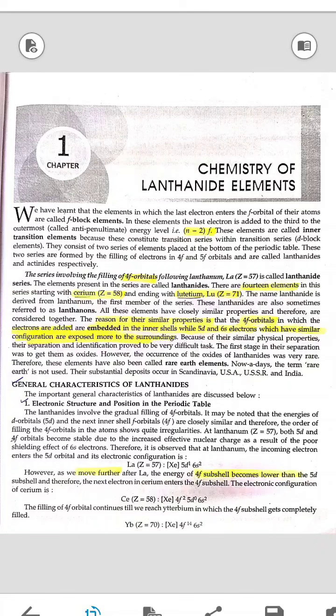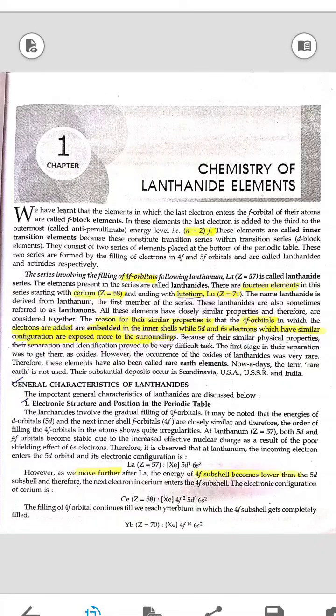The first stage in their separation was to get them as oxides. However, the occurrence of oxides of lanthanides is very rare. Therefore, the elements have also been called rare earth metals. Nowadays, the term rare earth is not used. Their substantial deposits occur in Scandinavia, USA, USSR, and India.